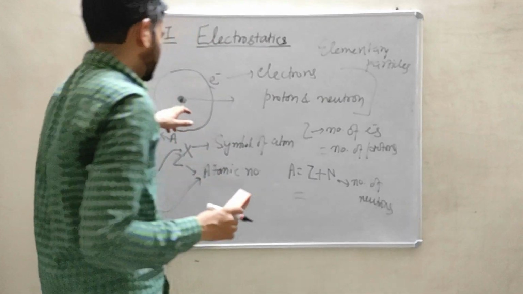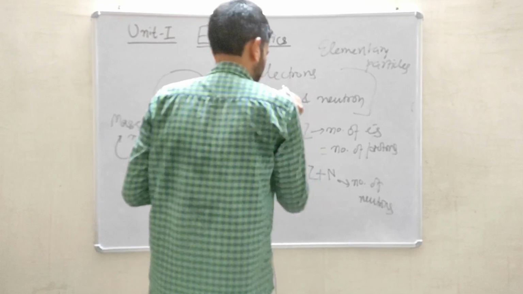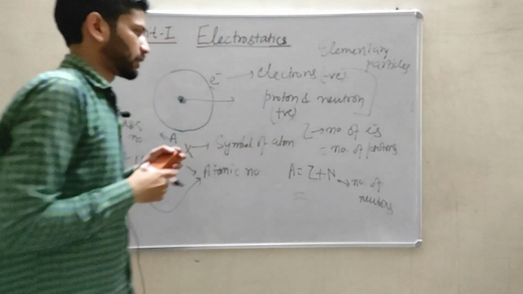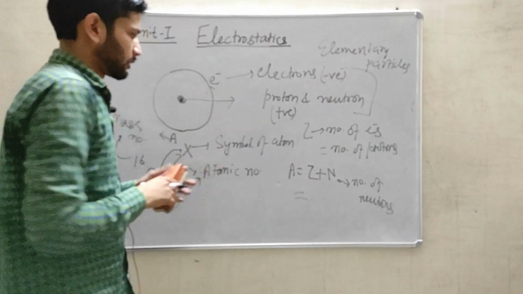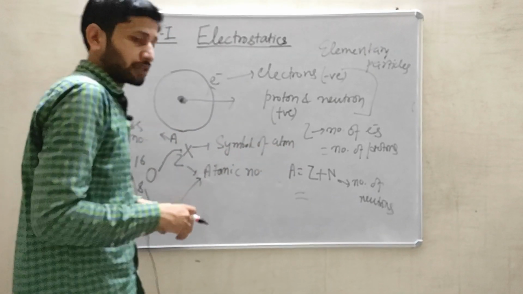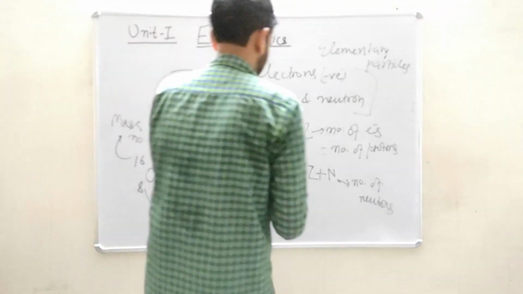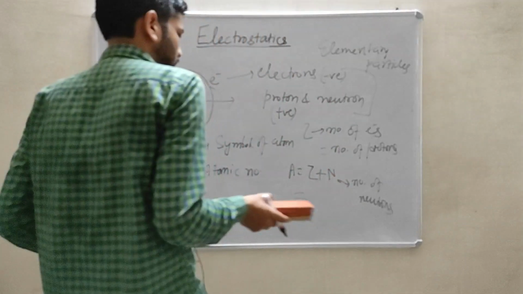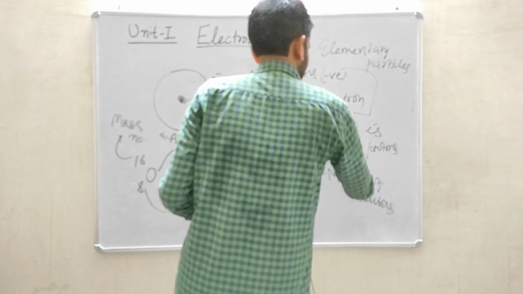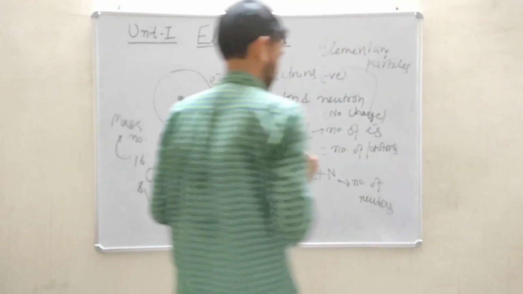And in an atom, proton is a positively charged particle, and electron is a negatively charged particle. I'll describe the types of charges through this, and how charges will be produced in a body, and how one charge can transfer from one body to another body. So the proton is positively charged, the electron is negatively charged, and the neutron does not have any charge.